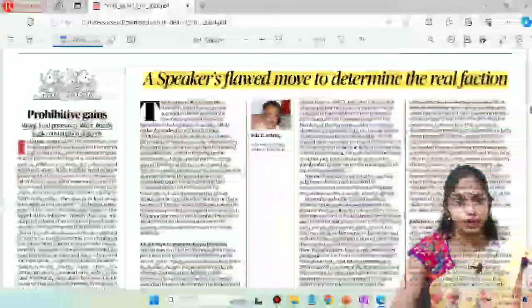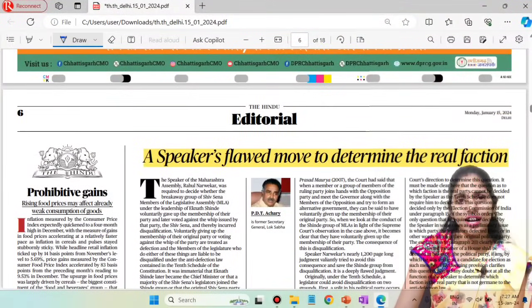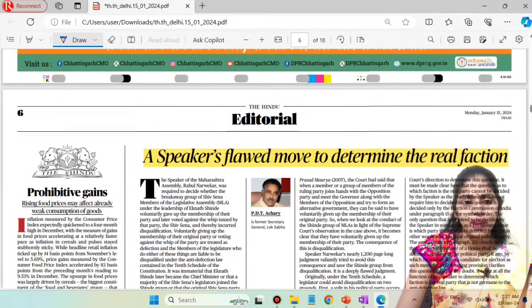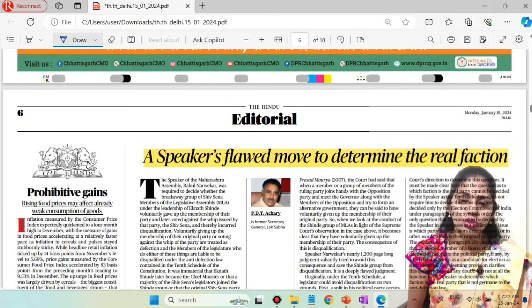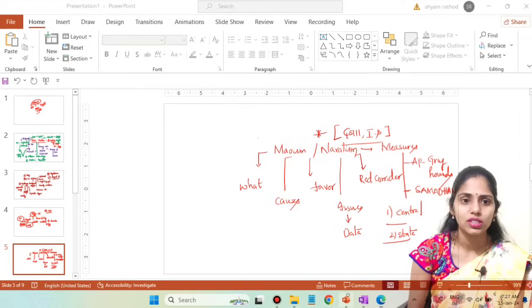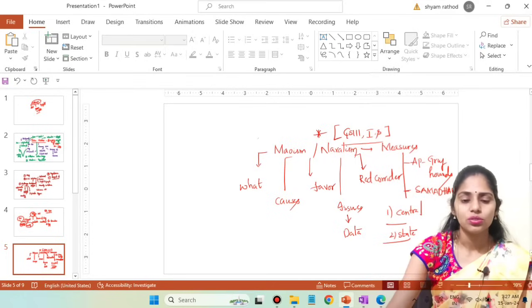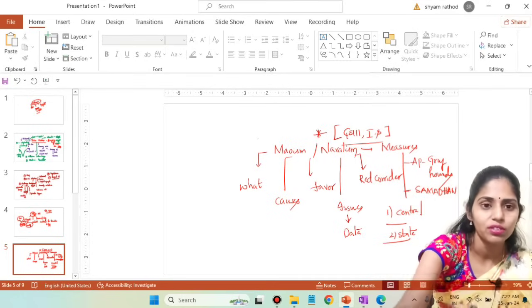So this is our editorial page. The first topic is about rising food prices that may affect already weak consumption of goods. So here I will be showing you the dimensions that you have to see.